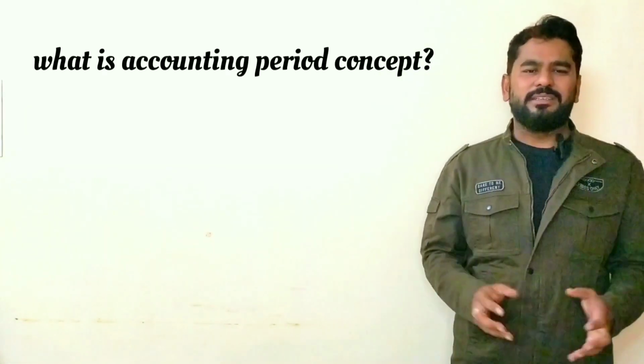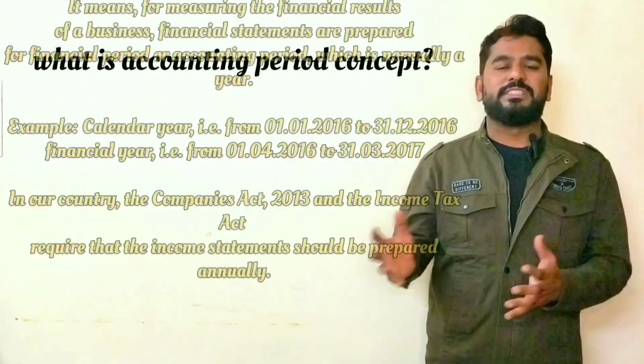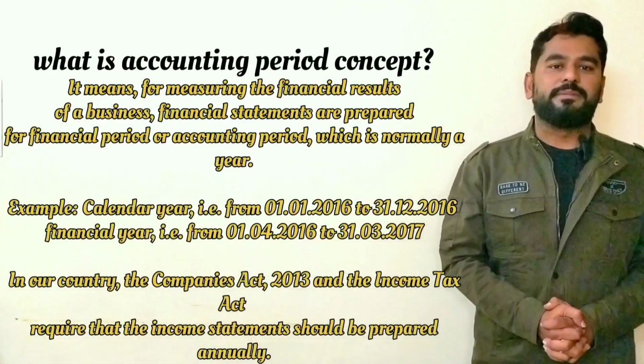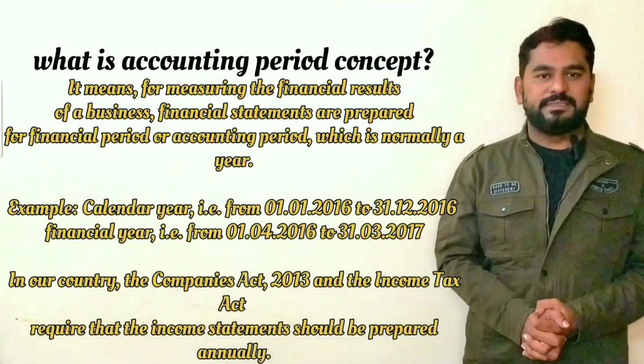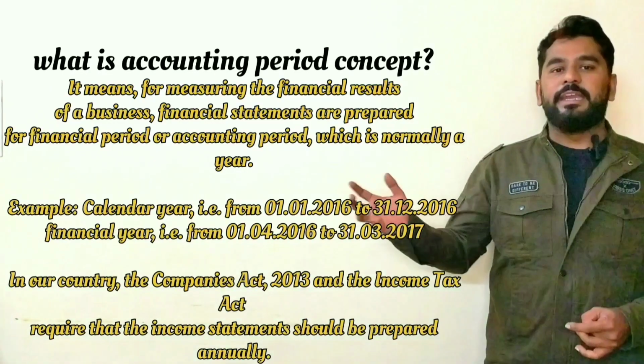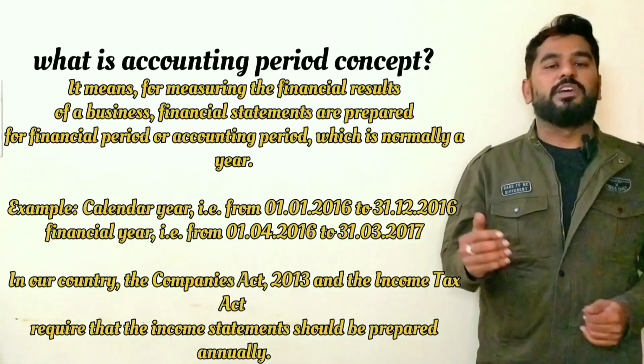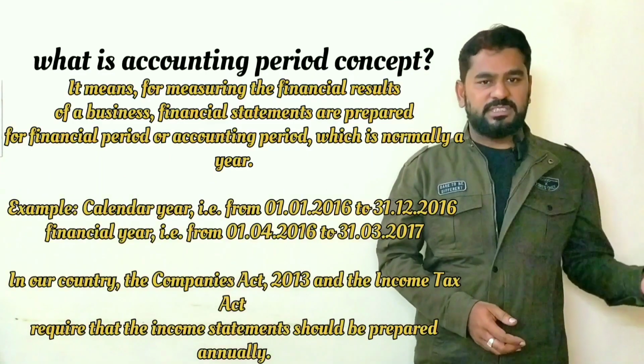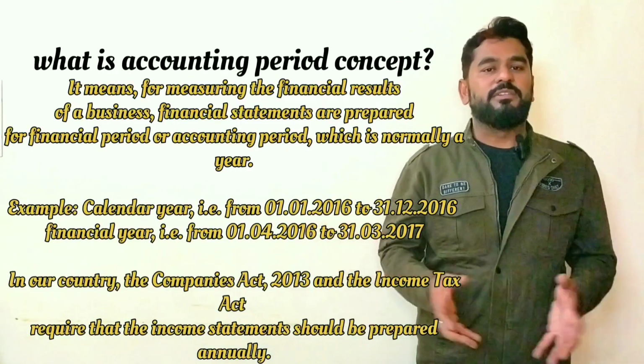This is really something I would like to explain very clearly. The accounting period concept talks about a period of 12 months, which we call an assessment year, commencing from 1st of April and ending on 31st of March. In fact, we are not going to follow the calendar year, which starts from 1st of January and ends on 31st of December. We never follow the calendar year.